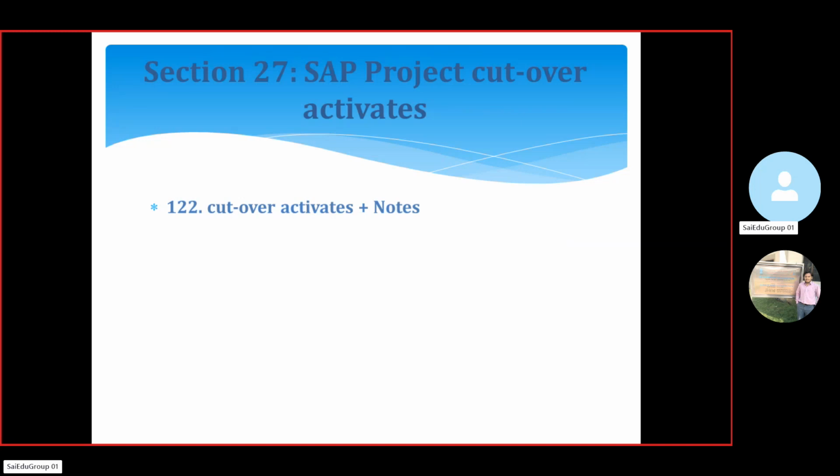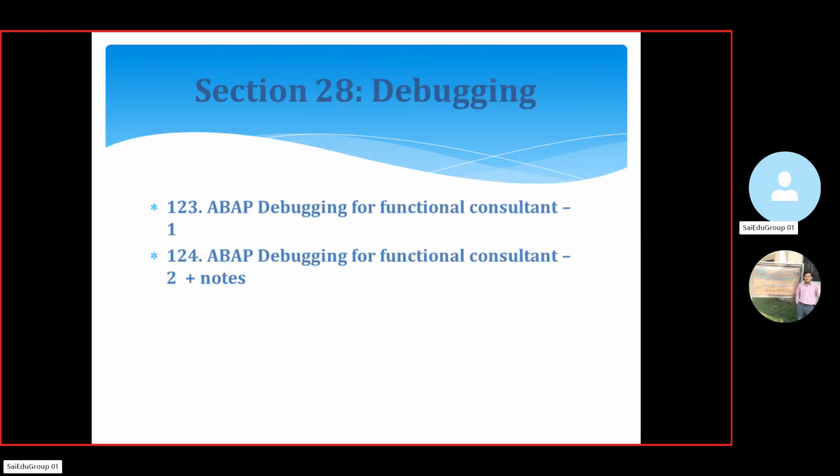How we are going to do cutover activities, we will discuss here. In section 28, debugging. This is one of the most important. If you want to communicate with technical people, SAP ABAPers, we need to know some of the basic fundamentals. It will be easy to communicate. Otherwise, it will be difficult to understand the technical terminologies. So here we are going to discuss ABAP debugging for a functional consultant. We provide two sessions. The basic things: how to debug the standard SAP screens, how to find that particular field, and all those things we'll discuss here.